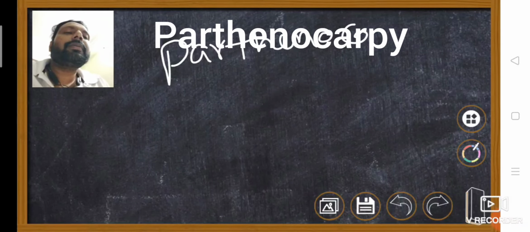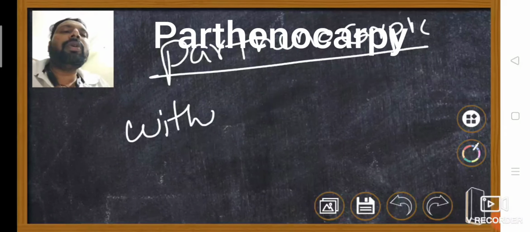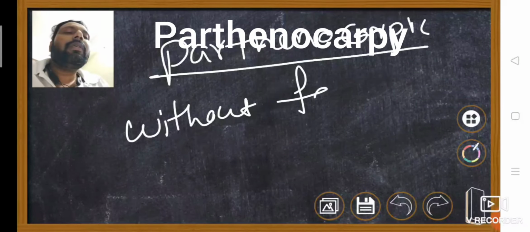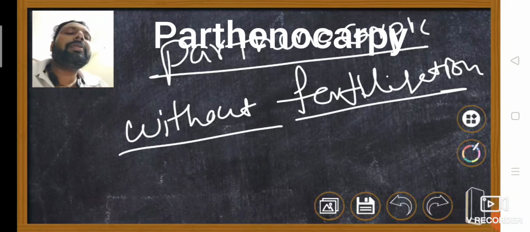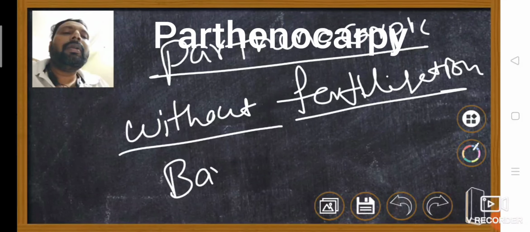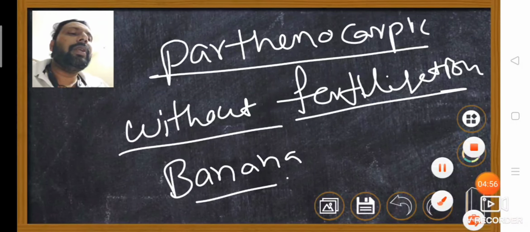Parthenocarpic fruits. Parthenocarpic fruits means the fruits are formed without fertilization. Without fertilization, then they are called parthenocarpic fruits. Example, banana. Okay. Then one more thing we have to discuss.